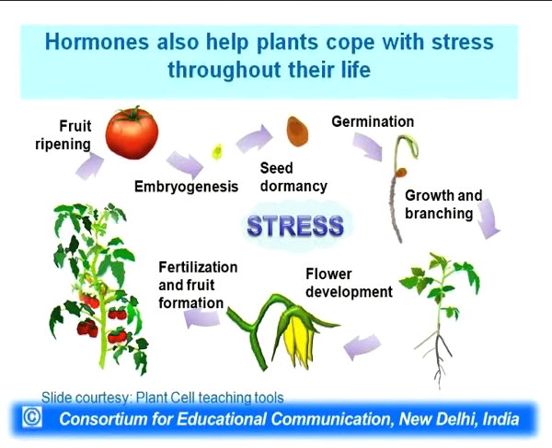In addition to those normal life cycles, each and every one of these steps is also challenged by many different kinds of stresses. There can be biotic stresses like pathogens and insects, or abiotic stresses such as drought, salinity and so on. And hormones play roles throughout this life cycle to manage the stress, which is also called stress response.